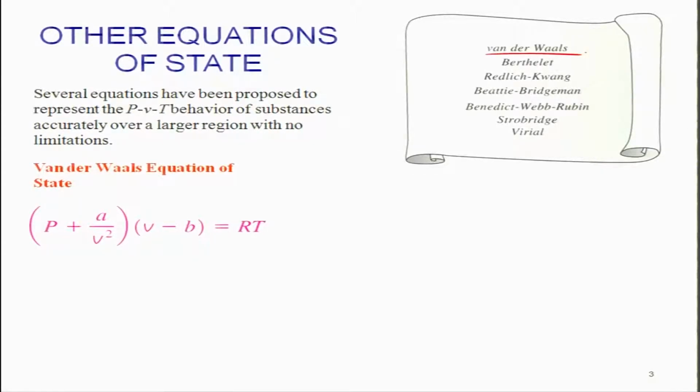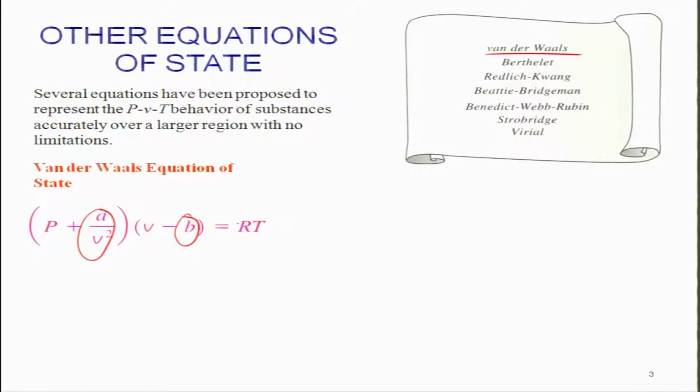The famed equation included terms related to the attractive forces between the molecules and the volume of the molecules. If you consider an ideal gas, A is equal to 0 and B is equal to 0, and you get the same ideal gas equation of state.